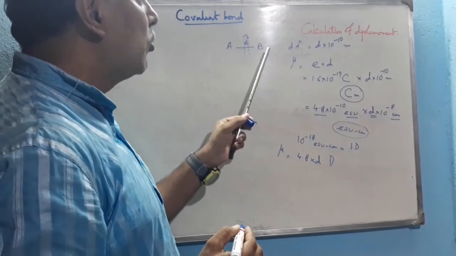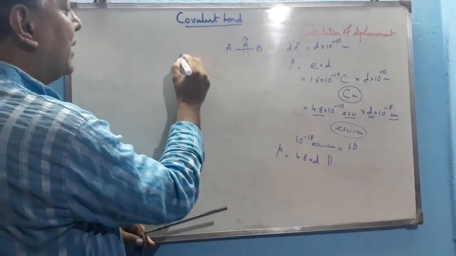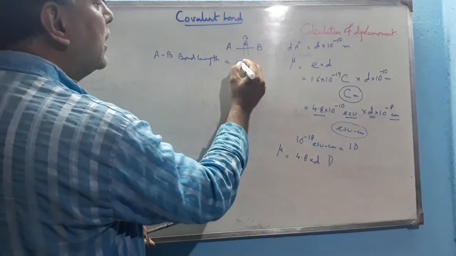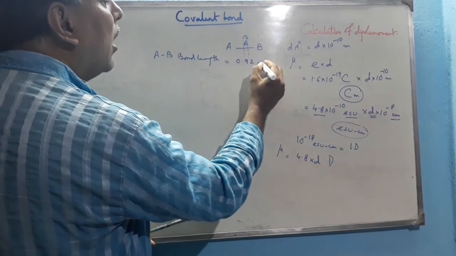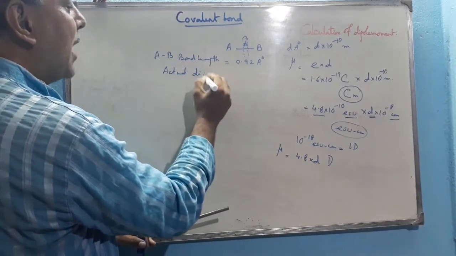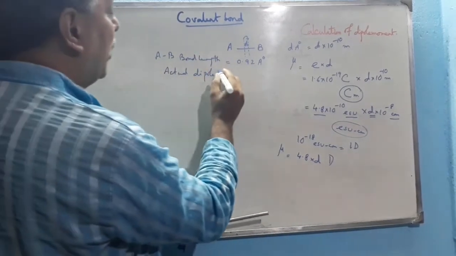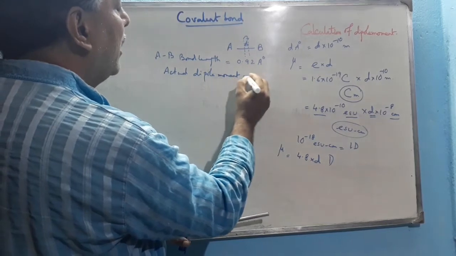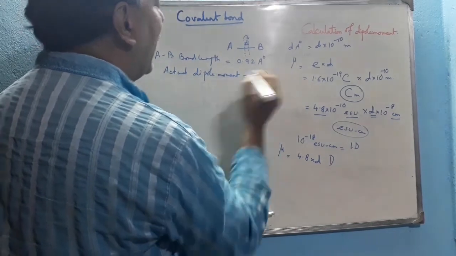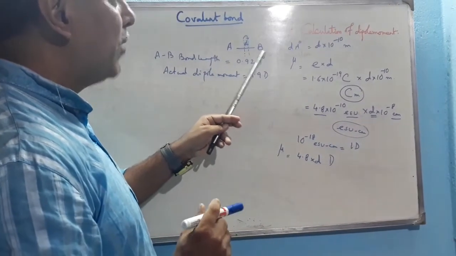So therefore mu is equal to 4.8 into D debye, where D is the displacement of the electron towards a particular more electronegative atom in angstrom unit. Now suppose the bond length of the AB bond is 0.92 angstrom, and the actual dipole moment observed, this is called the observed dipole moment of a particular molecule, is 1.9 debye.